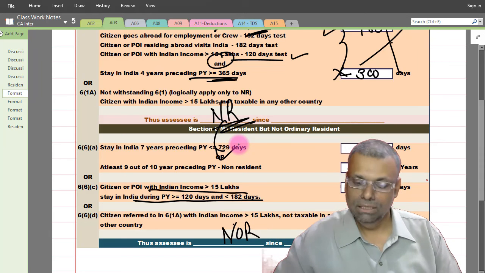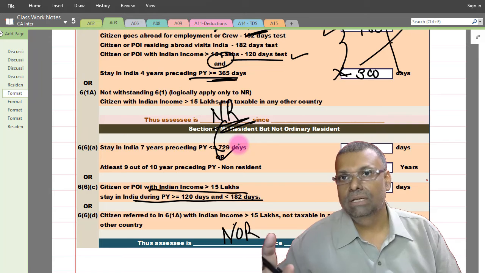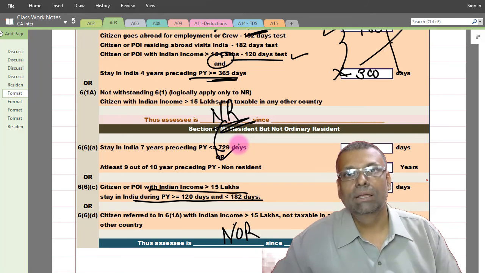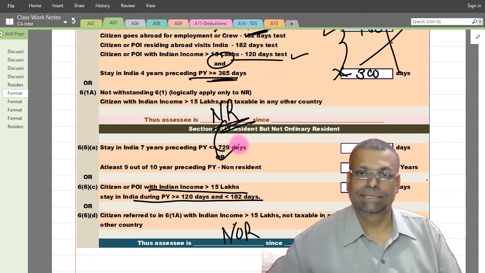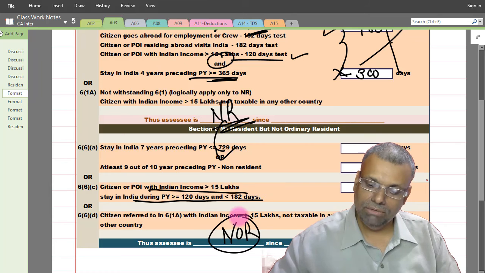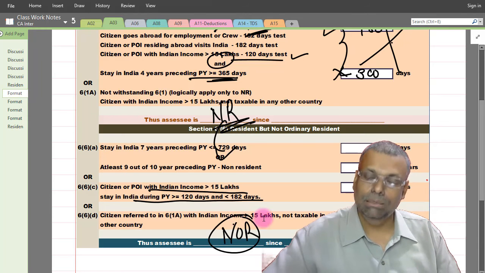That is the view. Of course that is debatable, but I already told you about that debate in the past, that in the given circumstances where the assessee is a non-resident, no need to make any further test. So go with that particular view. However, that alternate view could be mentioned in the given circumstances, and accordingly it can be stated.